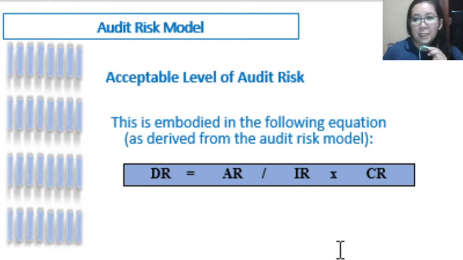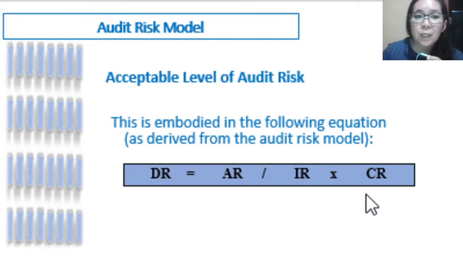So this is embodied in the following equation. By the way, we derived this equation from the first formula that we introduced in the audit risk model. DR, or detection risk, is equal to our audit risk divided by inherent risk multiplied by control risk.